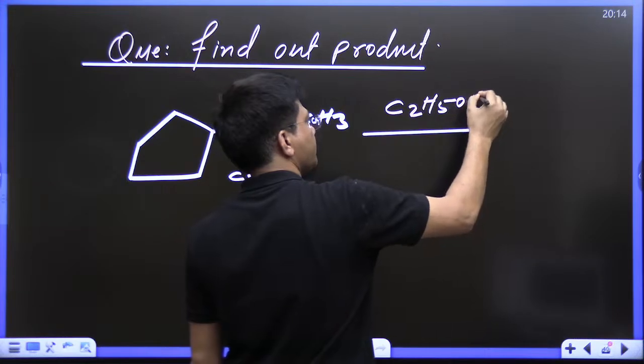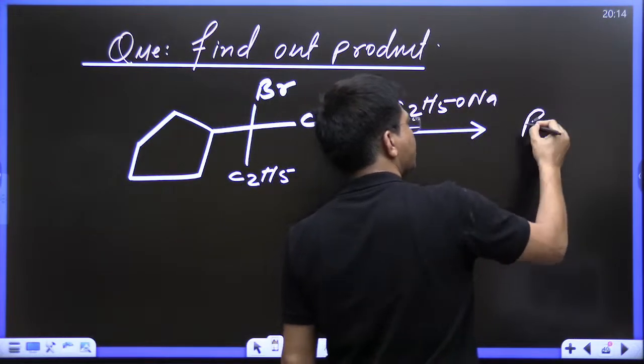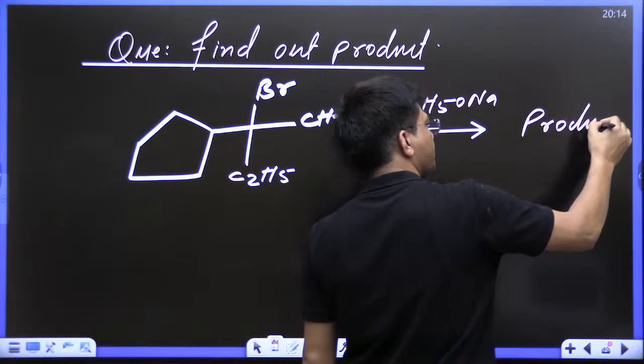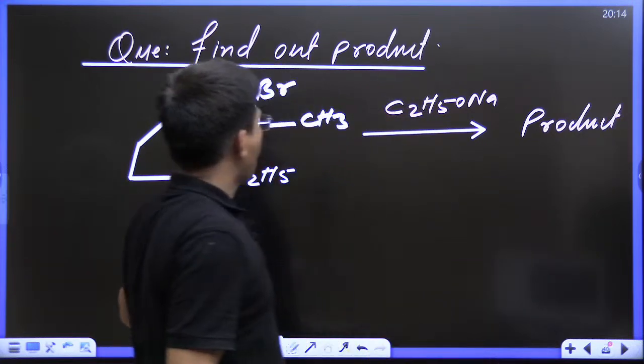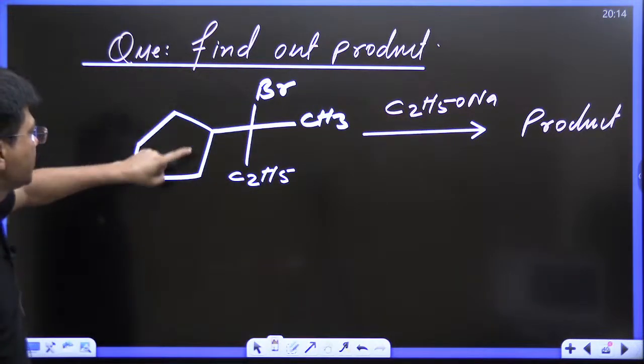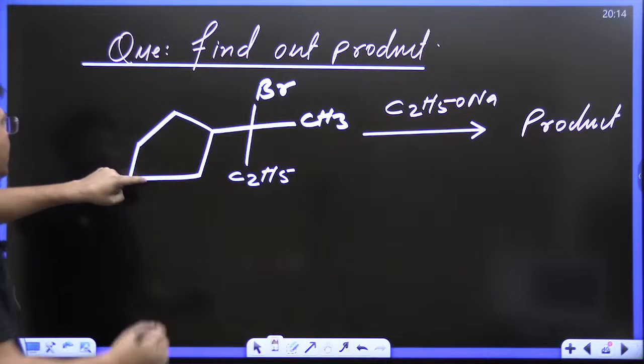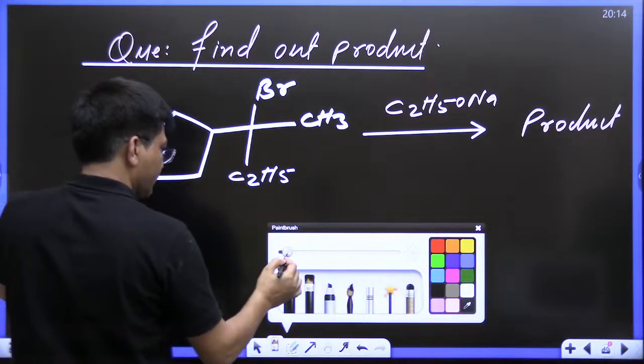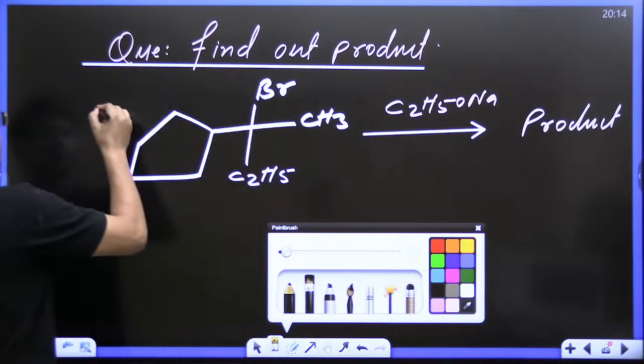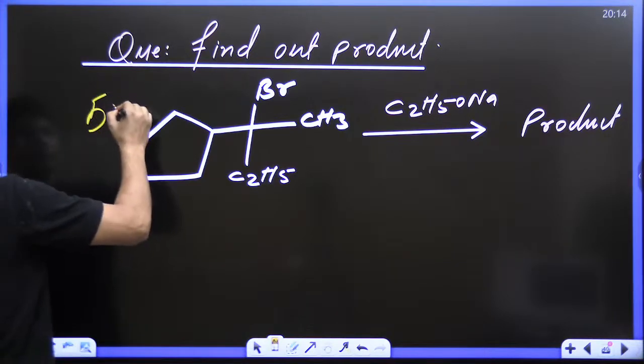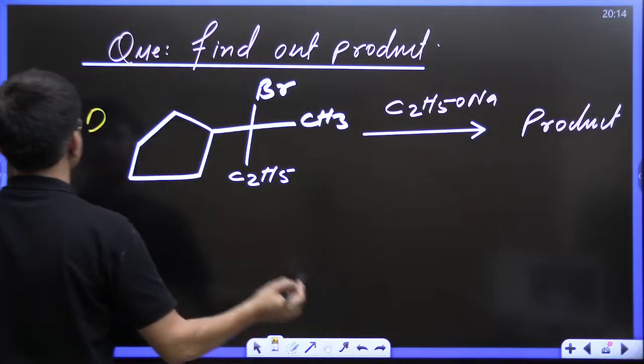C2H5ONa. The product will be having how many carbon ring? The question is having a 5-membered ring. Here is a 5-membered ring.